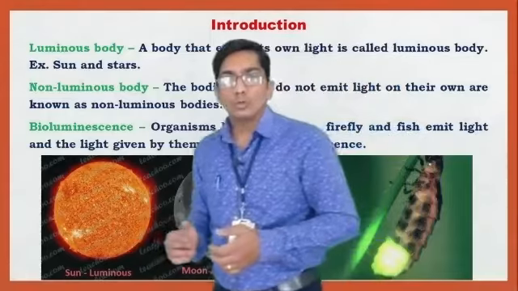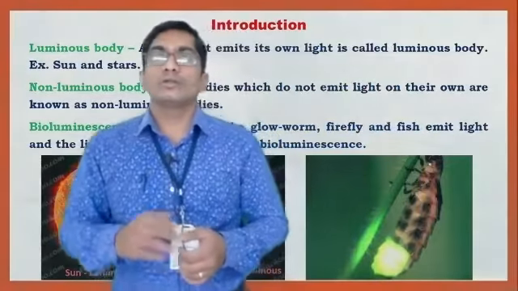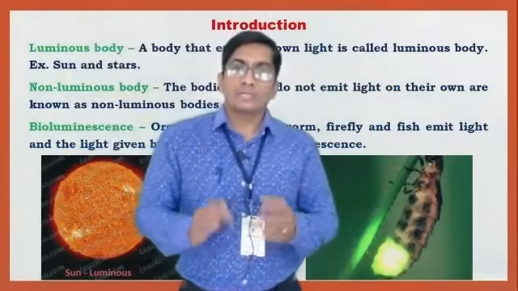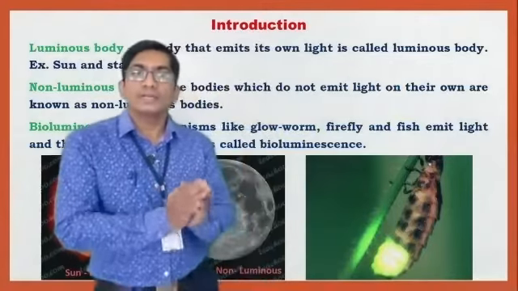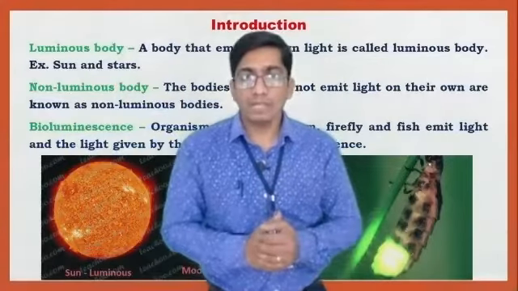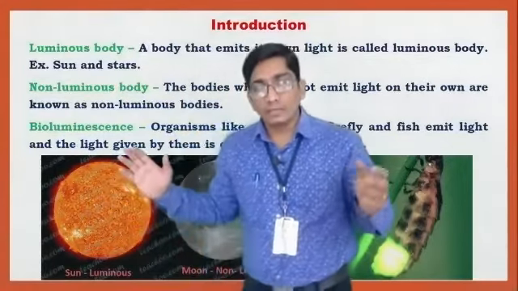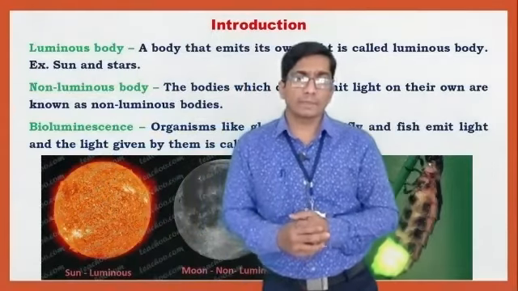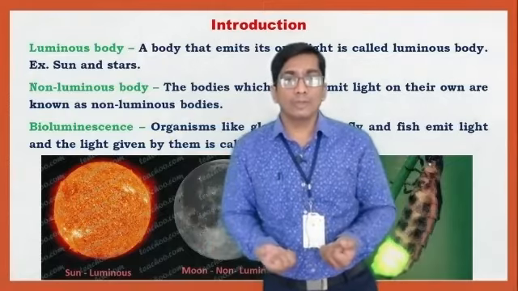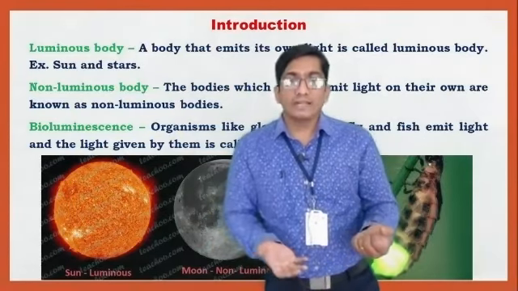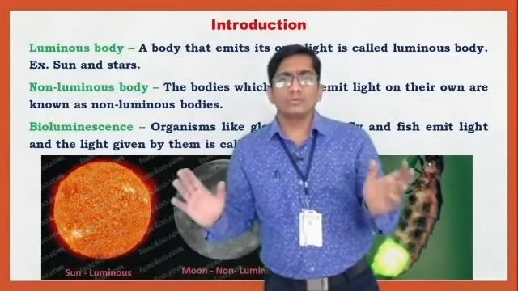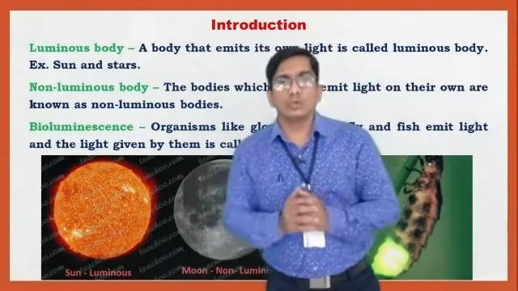Another type is the non-luminous body. A non-luminous body is a body which does not emit light on its own. There are a number of non-luminous bodies. For example, all planets are non-luminous bodies, and natural satellites are also non-luminous bodies. Any body which does not emit light is a non-luminous body.